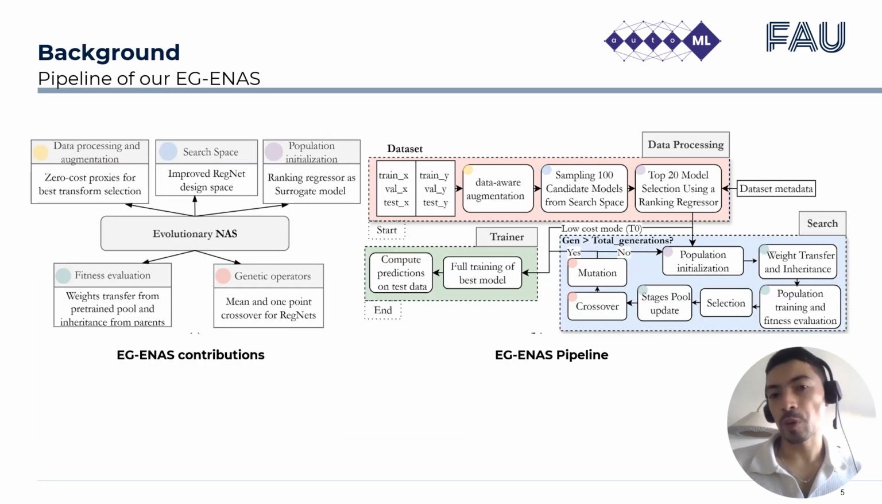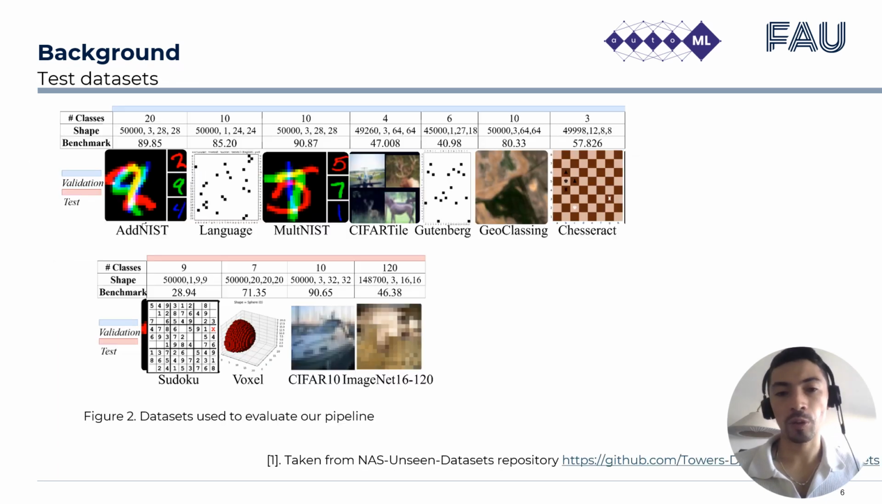To address these two challenges, we propose an efficient NAS framework based on evolutionary computation, which reuses available pre-trained weights and uses proxies to reduce redundant computations. And this figure shows our main areas of contribution to evolutionary NAS and the pipeline of our EGNAS, based on the modules of the NAS Unseen Data Challenge. So it begins with a data processing module, followed by a search module, and finally by a training module. And we include a low-cost mode that uses a surrogate model to find the best architecture by bypassing the search.